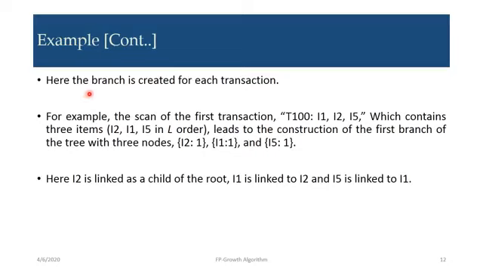Here, the branch is created for each transaction. For example, the scan of the first transaction, that is T100, I1, I2, I5, which contains 3 items, that is I2, I1, I5 in L order, leads to construct the first branch of the tree with 3 nodes, that is I2 1, I1 1 and I5 1. That's what I have discussed in the previous slide. Here I2 is linked as a child of the root, I1 is linked as a child of I2 and I5 is linked to I1.